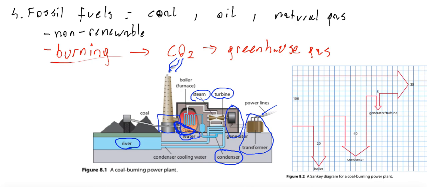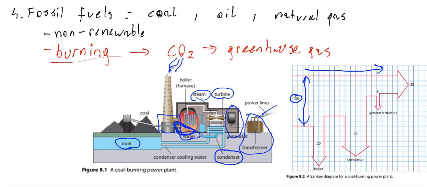What is the Sankey diagram? A Sankey diagram is a diagram which presents the flow of energy. Energy on a Sankey diagram usually flows from left to right, and the width of the arrow represents the amount. In this case, the width of this arrow, 1, 2, 3, 4, 5, 6, 7, 8, 9, 10 squares, represents 100% of energy.